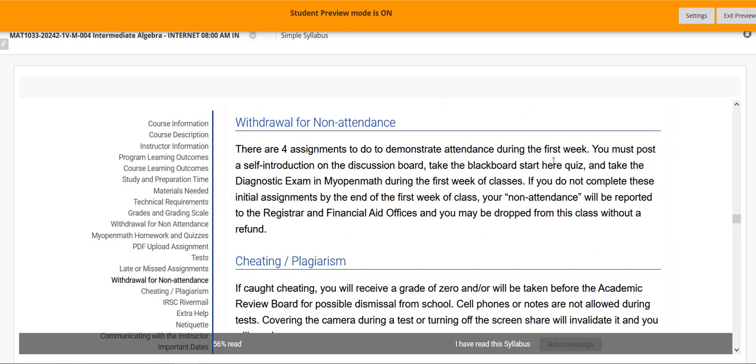So 4 things you need to do the first week. You need to, of course, log in, which if you're here, you have. Self-introduction, the Blackboard Start Here quiz, and then you will go into your software, your My Open Math, and take that diagnostic exam, and then you will do your PDF assignment. Those are your 4 assignments for attendance for the first week.